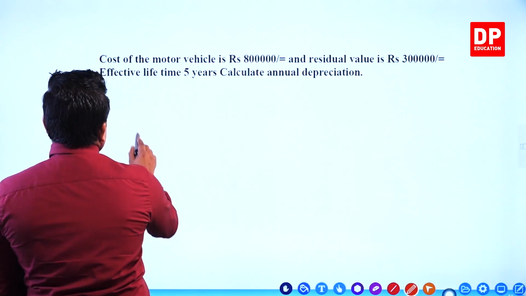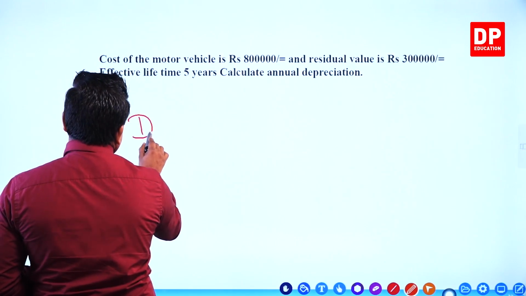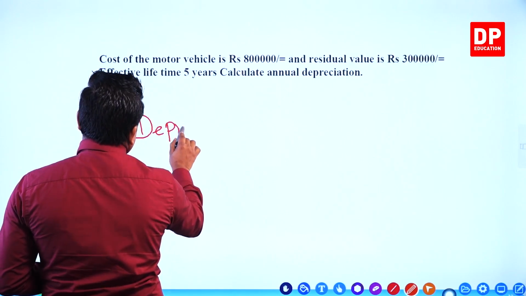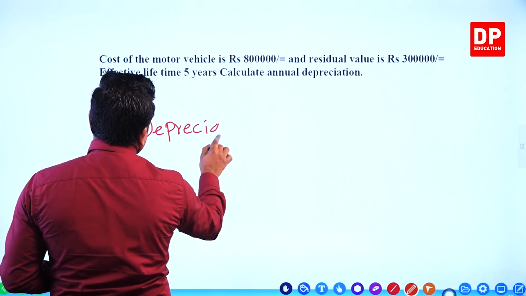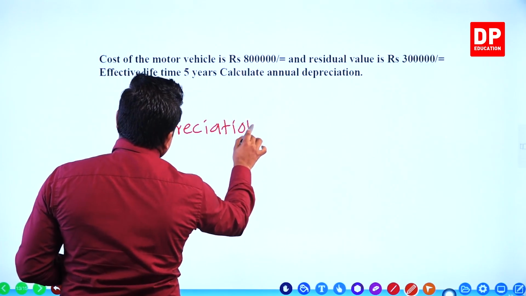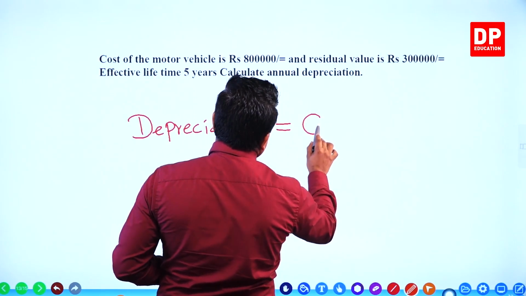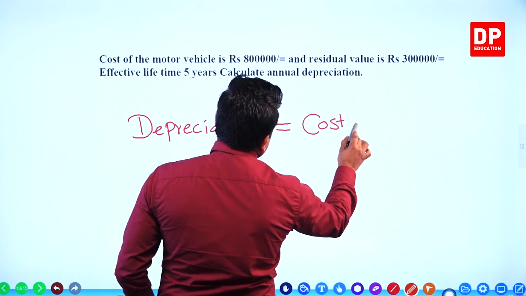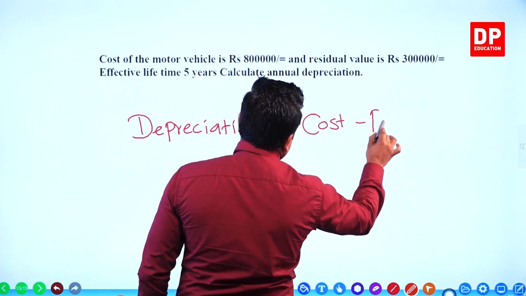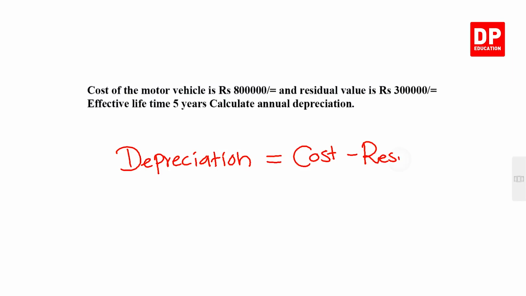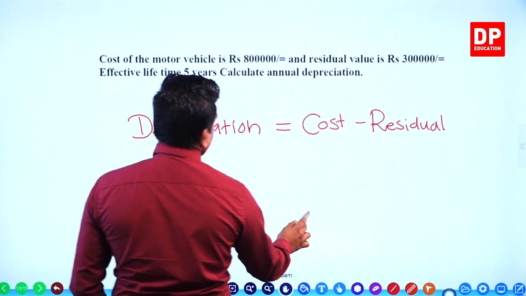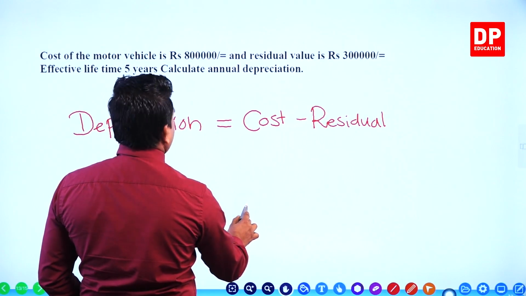Now depreciation, right? How do you calculate depreciation? Equals cost minus residual value, if not, scrap value, right?